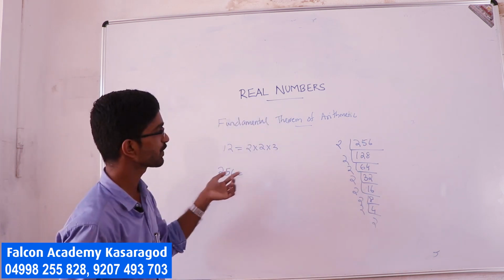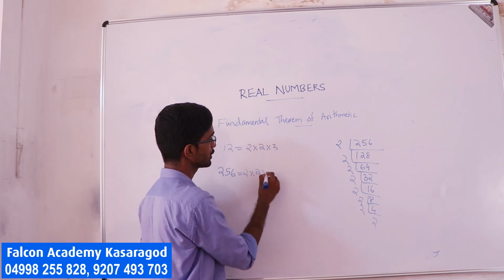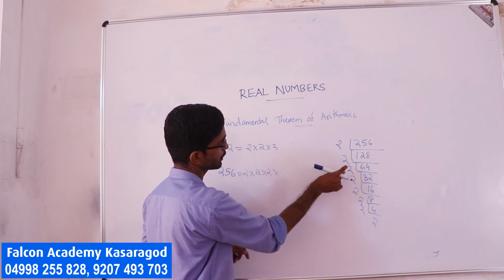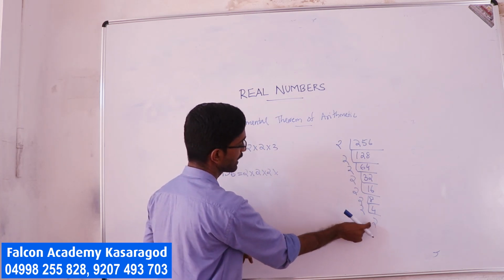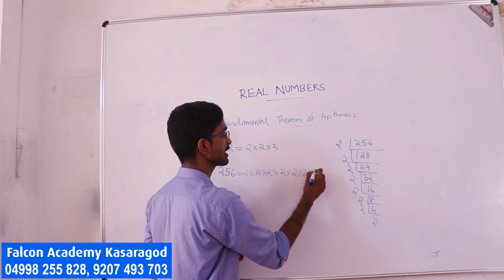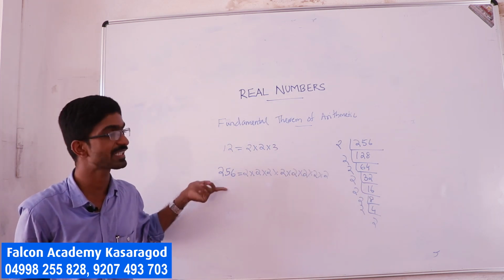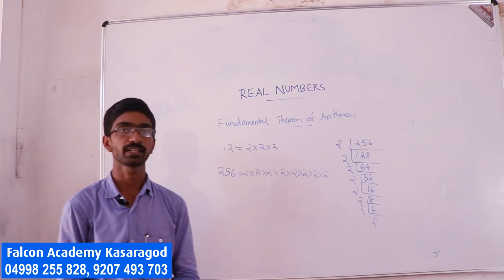What you got is 256 as 2 into 2 into 2, how many times? 1, 2, 3, 4, 5, 6, 7, 8 times. It is also a composite number which can be written as the product of primes.